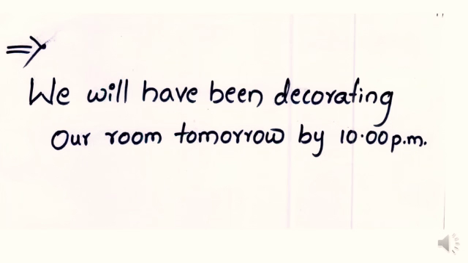You can see one more example. We will have been decorating our room tomorrow by 10 p.m. You can see that in this example, we have planned to do something in the future and it will be completed by some point of time in the future. So, we can say we will have been decorating this room. So, this is also representing the future perfect continuous tense.